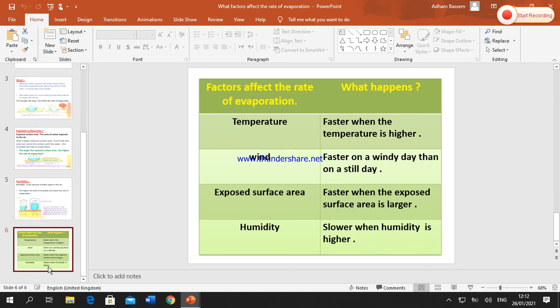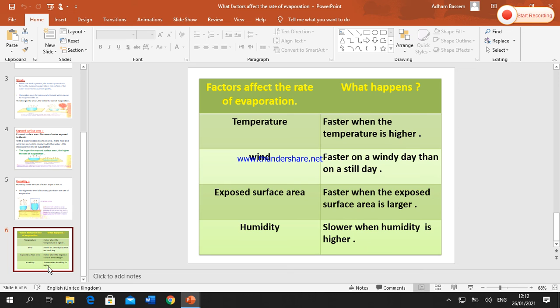In the last slide, we summarize the factors that affect the rate of evaporation, okay? Factor number one, temperature. What happens to the rate of evaporation? It becomes faster when the temperature is higher. Okay. Factor 2, wind. Okay. The rate of evaporation becomes faster on a windy day than on a still day.